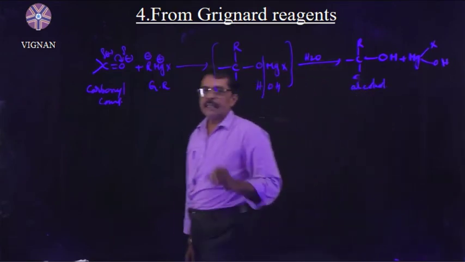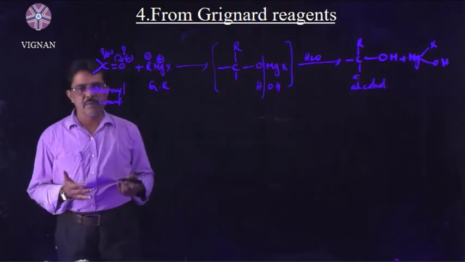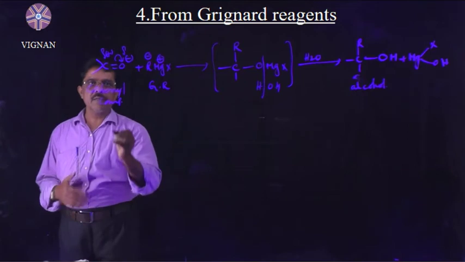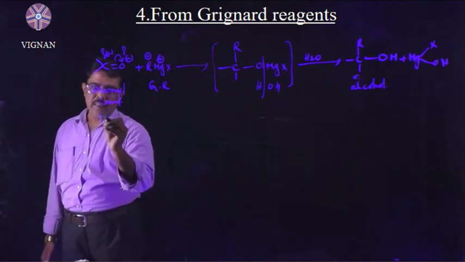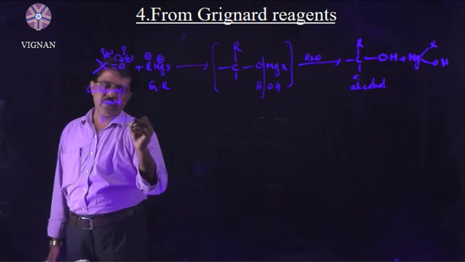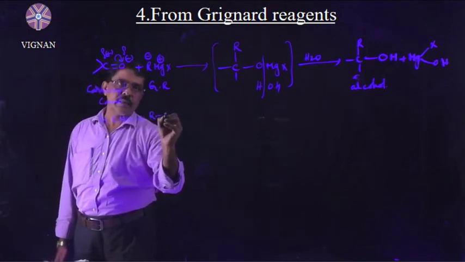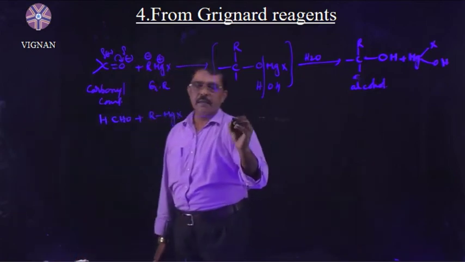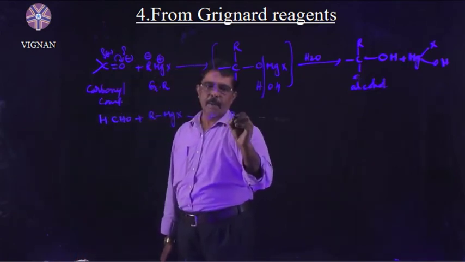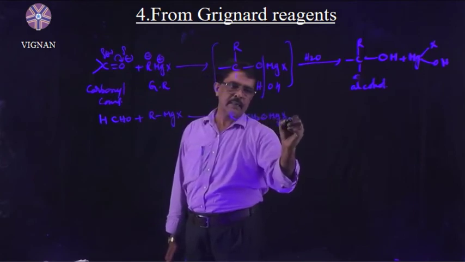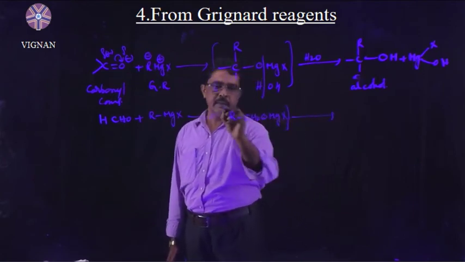Depending upon the type of aldehyde and ketone, we will get different types of alcohol. Suppose you take formaldehyde, HCHO, which reacts with the Grignard reagent RMgX. Then you will get RCH2OMgX as the addition product.